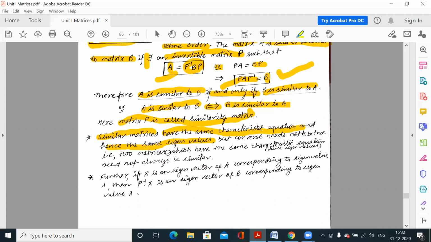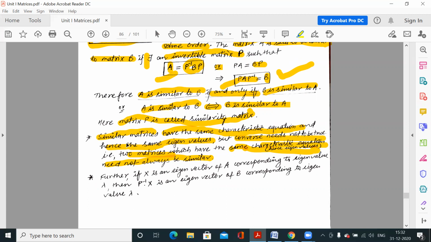So similar matrices have the same eigenvalues, but the converse is not always true. That means for two matrices whose eigenvalues are the same or characteristic equations are the same, we cannot say these are similar matrices. Clear? What is this property or statement?